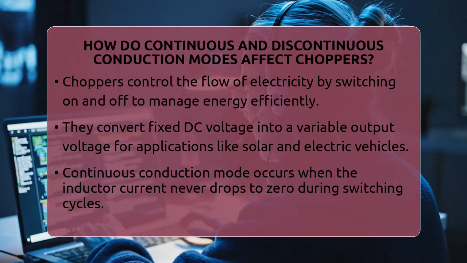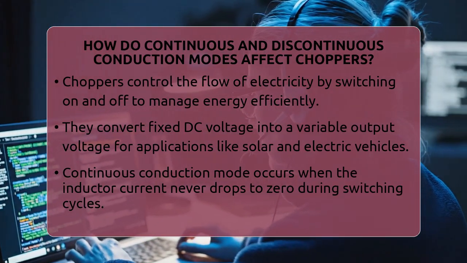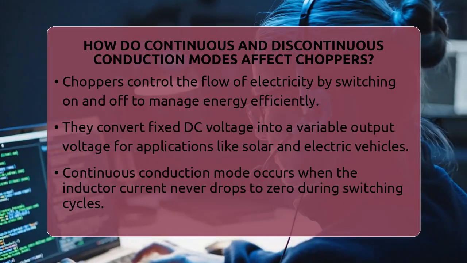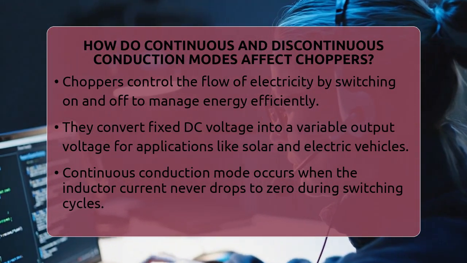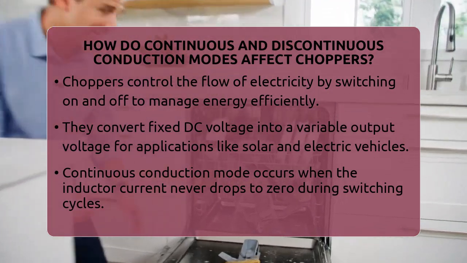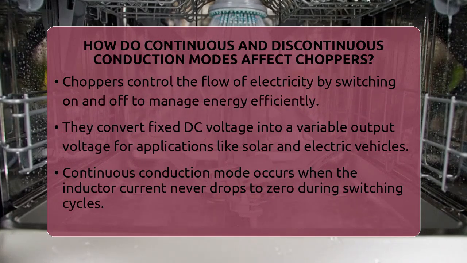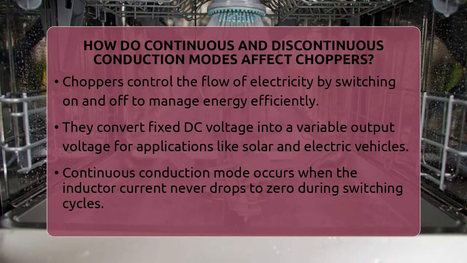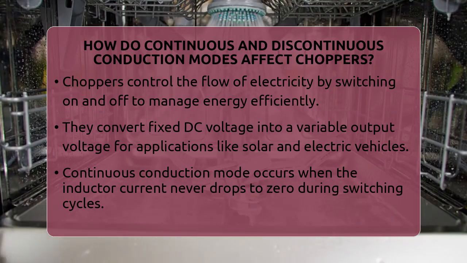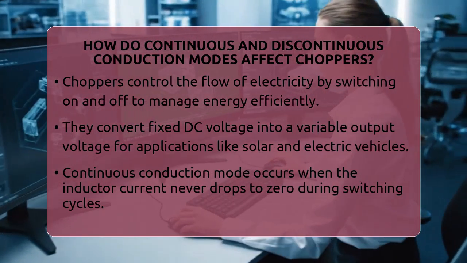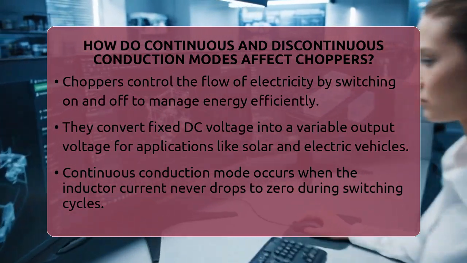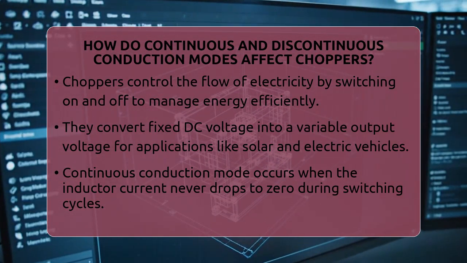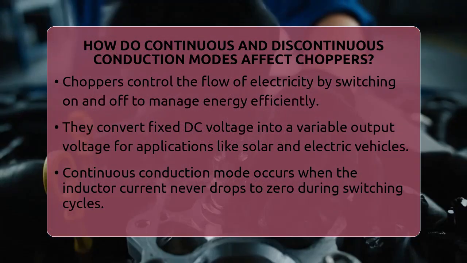How do continuous and discontinuous conduction modes affect choppers? Imagine controlling the flow of electricity like turning a tap on and off, but with precision to power everything from solar panels to electric vehicles. That's what choppers do in power electronics. They convert fixed direct current voltage into a variable output voltage, making energy management more efficient.